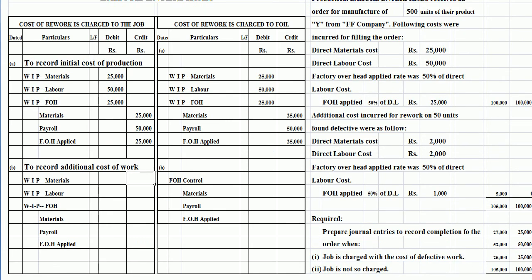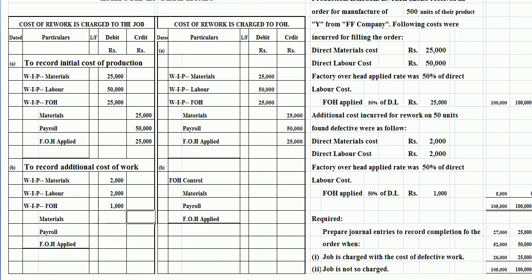Now we have to pass the next entries as a rework cost. The material cost in additional work is 2,000 rupees here, work in process labor is 2000 rupees, and the work in process factory overhead is the 50% of direct labor cost, which is 1000 rupees.